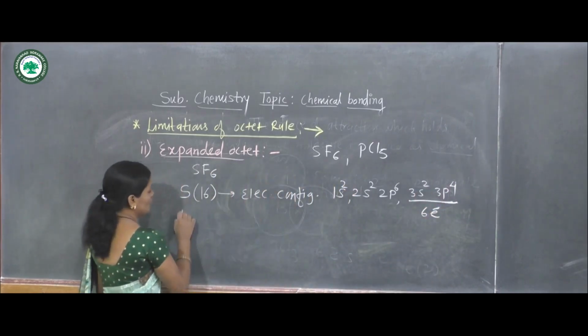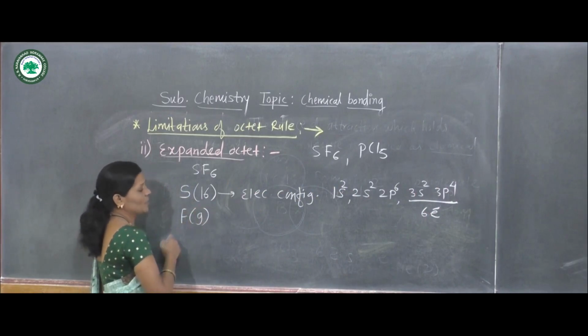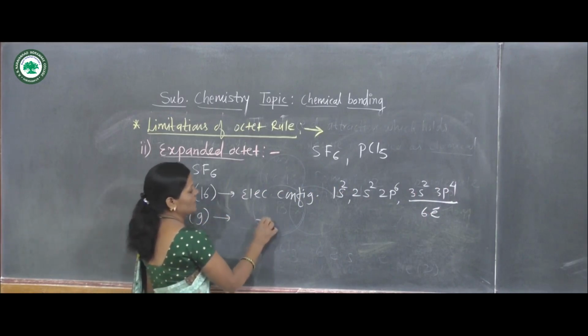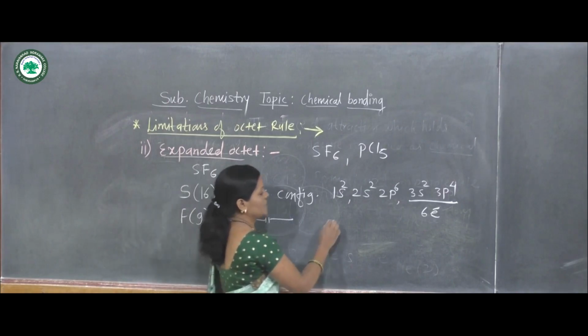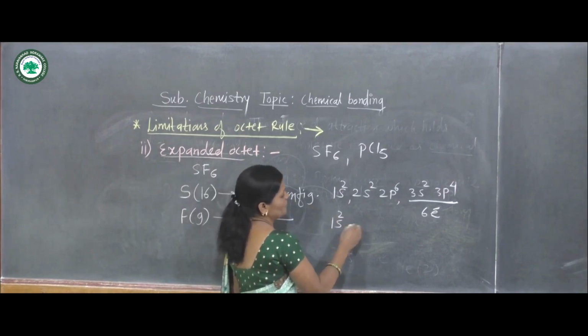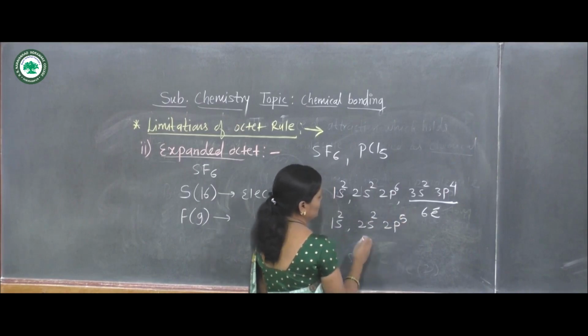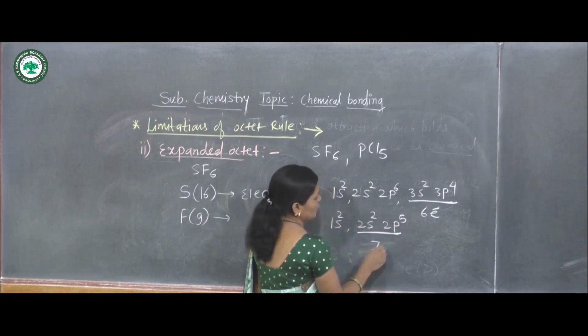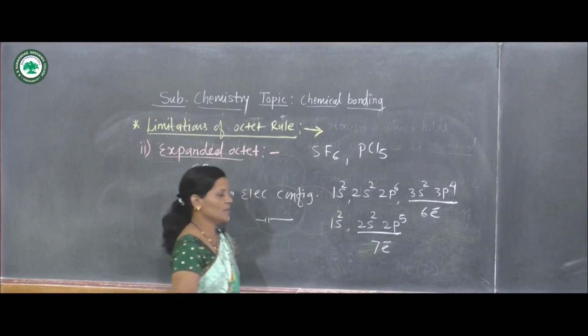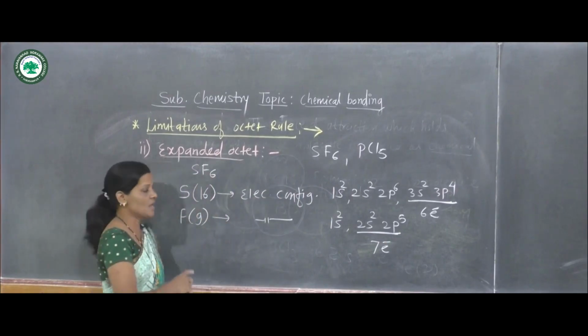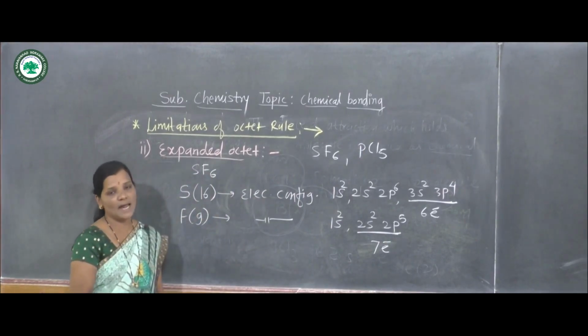Now the fluorine atom has atomic number 9 and its electronic configuration is 1s2, 2s2, 2p5. Here a total of 7 electrons are present in the valence shell of the fluorine atom.